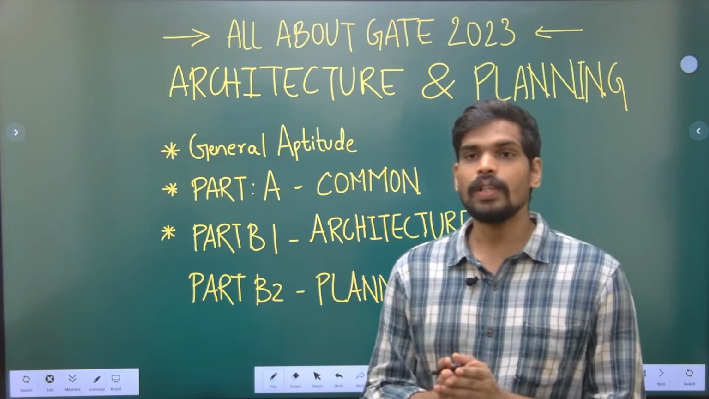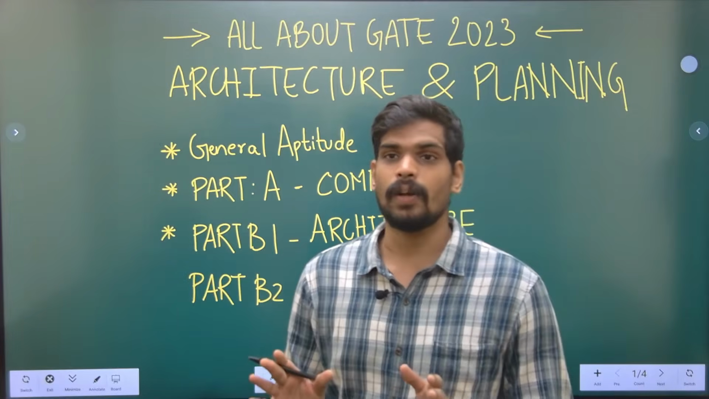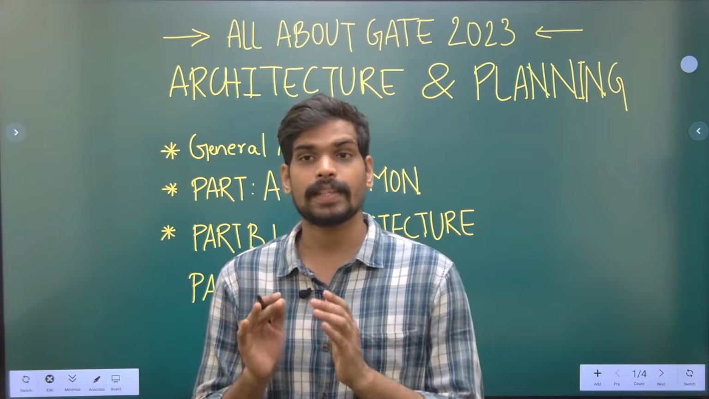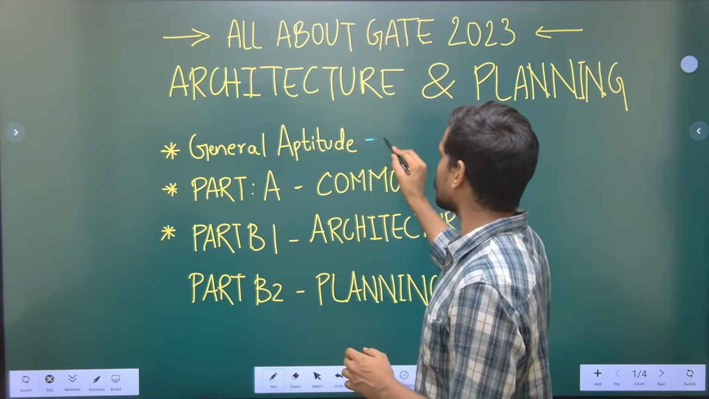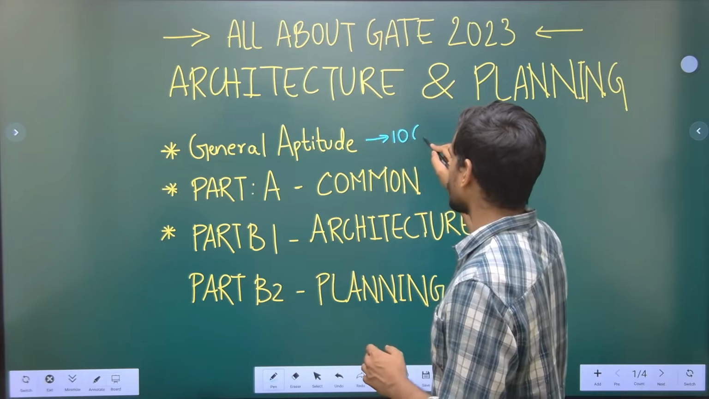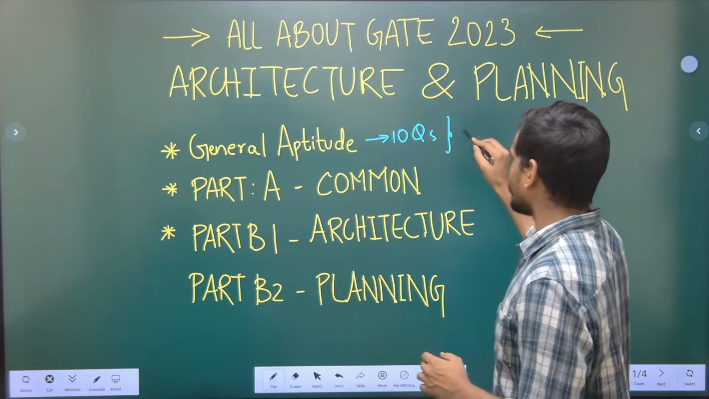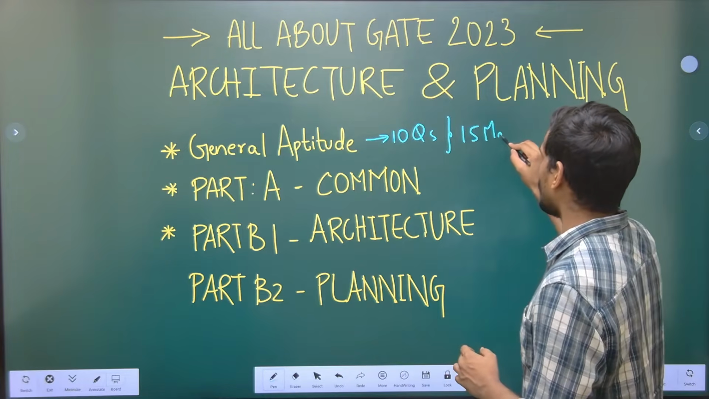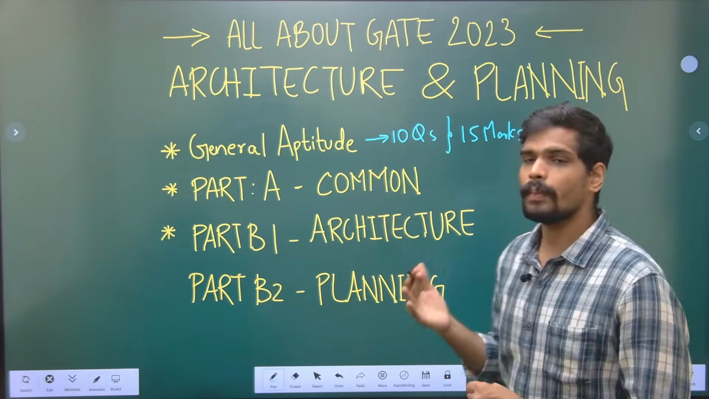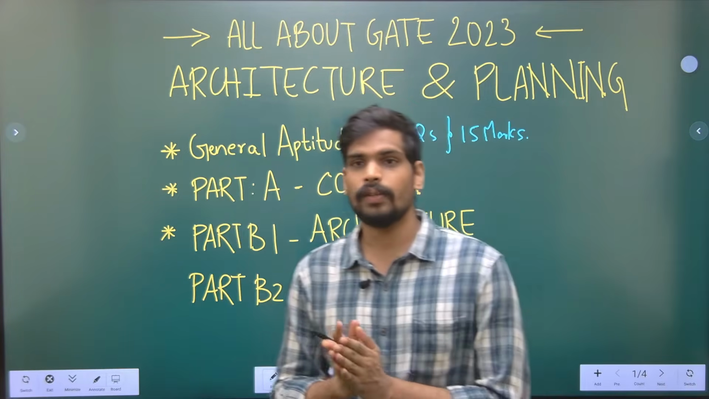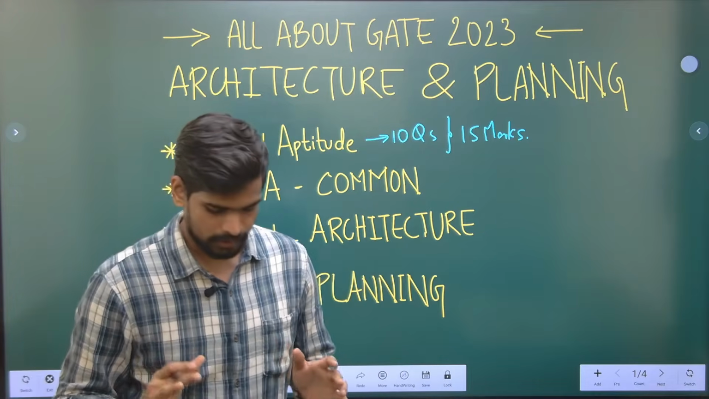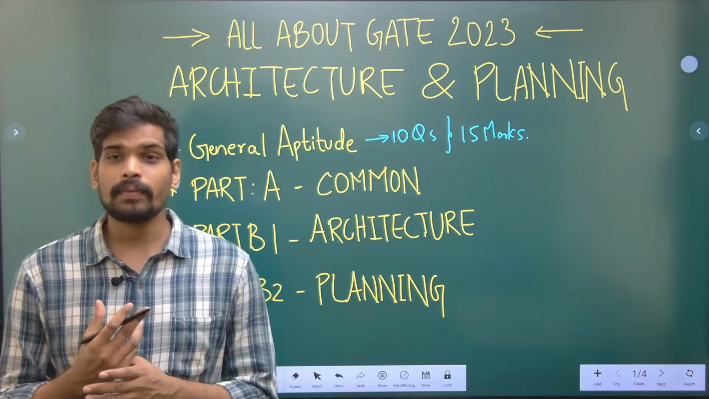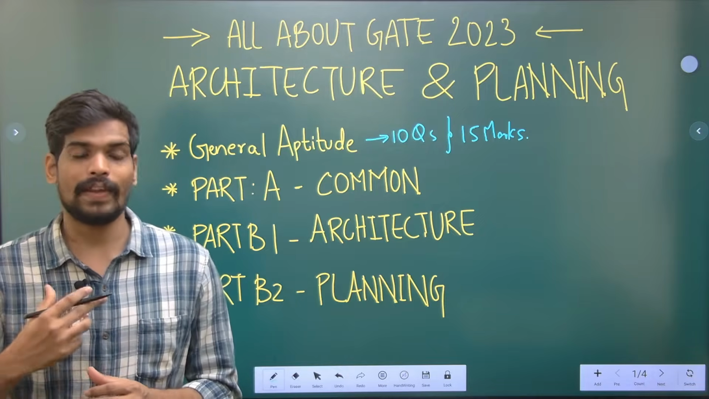So the total questions which anyone has to answer in the examination will be 65 questions. Of those 65 questions, general aptitude, you will have 10 questions, and these 10 questions will carry a weightage of 15 marks, and this is common for everyone. So the general aptitude part is the first area which you need to answer in the question paper. So this is something which is important to score well in.